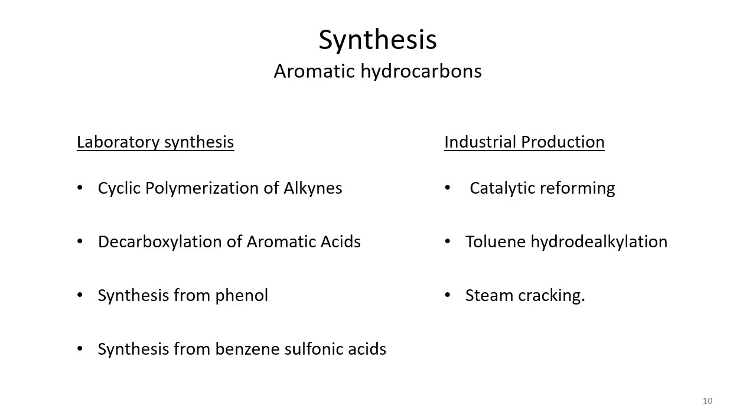When we talk about the laboratory synthesis of benzene, benzene can be synthesized from the cyclic polymerization of alkynes like acetylene. Then we have the decarboxylation of aromatic acids, similarly synthesis from phenols, and then synthesis from benzene sulfonic acid.